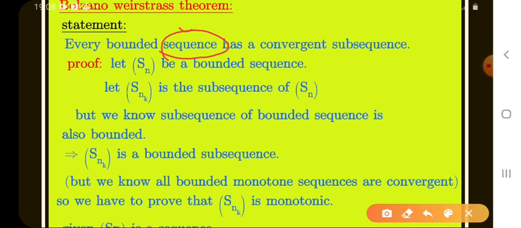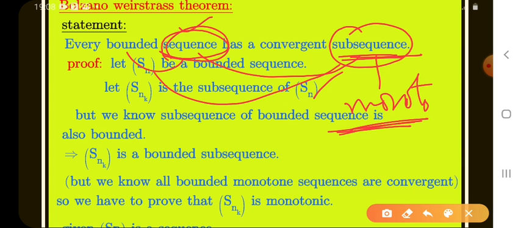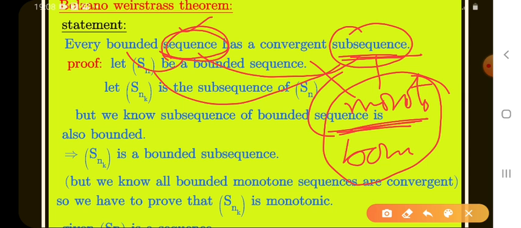It has a subsequence, and in the previous theorem we learnt every sequence has a monotone subsequence. So this subsequence is monotone, and this sequence is bounded, so automatically the subsequence is also bounded. Both bounded and monotone, then we say the subsequence is convergent.